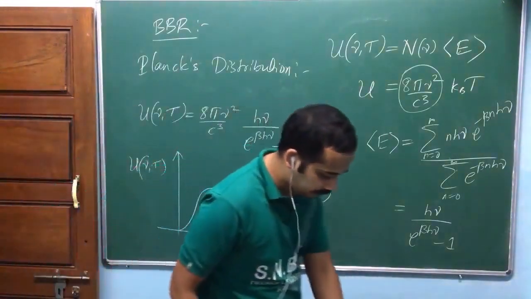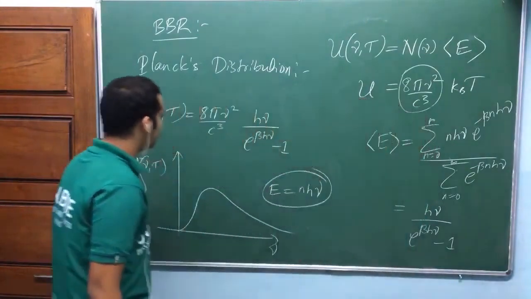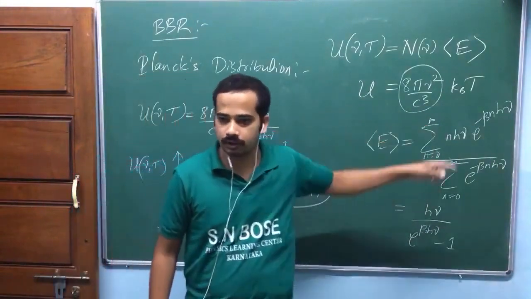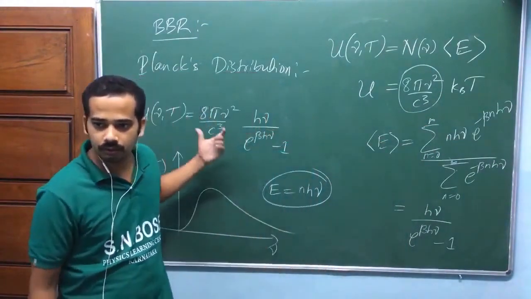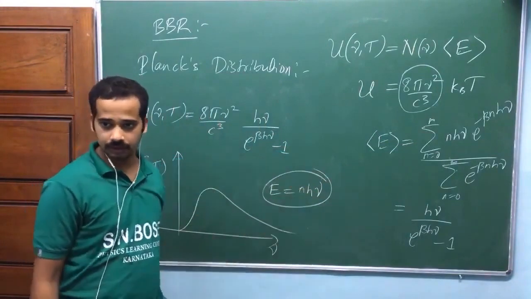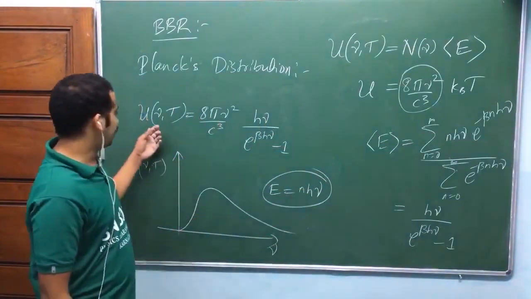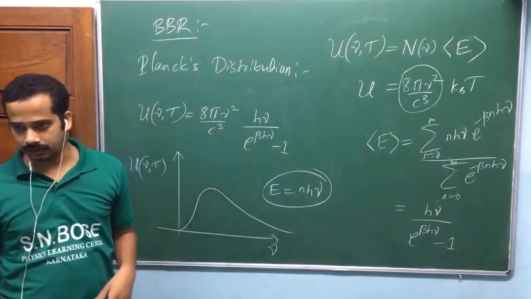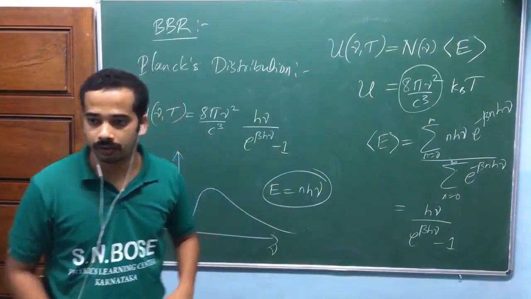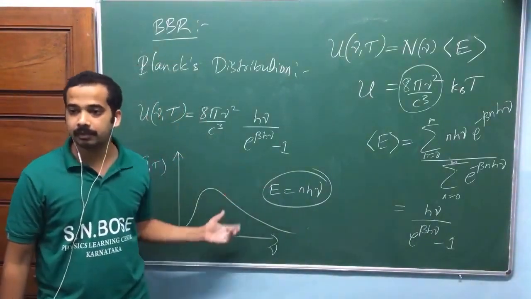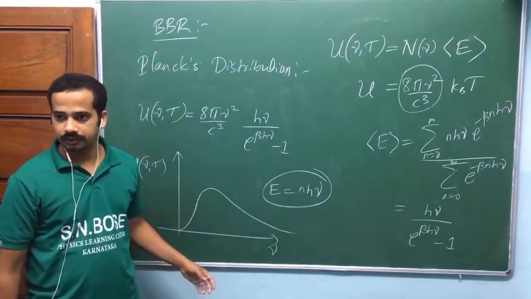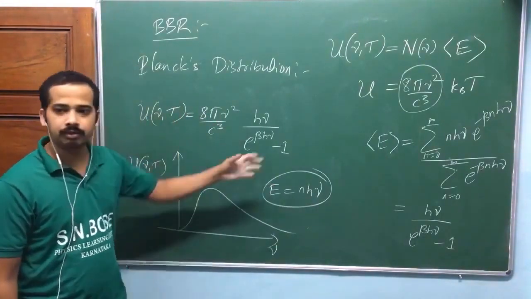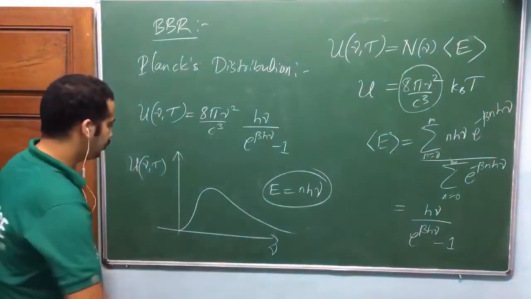Now do all of the further steps. That means example 1.1: integrating this throughout frequency and showing that this is proportional to T power 4. This is the total area under the curve, that is nothing but power. That's the one part. Again, write in terms of wavelength. Differentiate with respect to lambda, equate that to 0, and find lambda max times T equal to constant. Or you can differentiate this with respect to nu. You can show nu max is proportional to temperature.